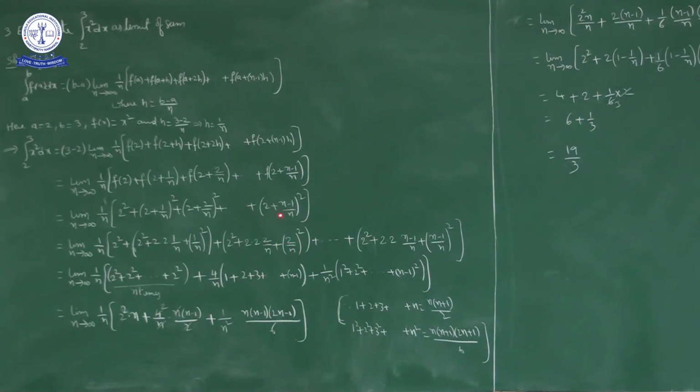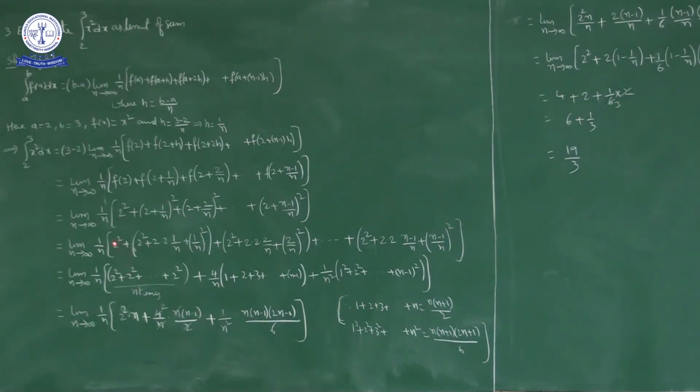Okay, now this process goes on up to the last term. What is the last term here? 2 plus n minus 1 by n whole square: 2 square plus 2ab, 2 into n minus 1 by n, plus b square, that is n minus 1 by n whole square.